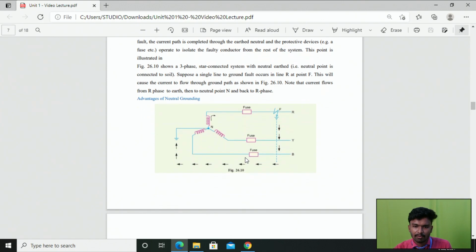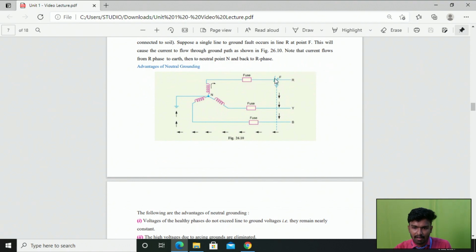Here in this diagram you can look at the neutral point, where we connect a current carrying electrical conducting point of our electrical system. Here we are showing a three-phase star connected system with the neutral point earthed. Suppose a single line to ground fault occurs in this line, for example from R to the ground.